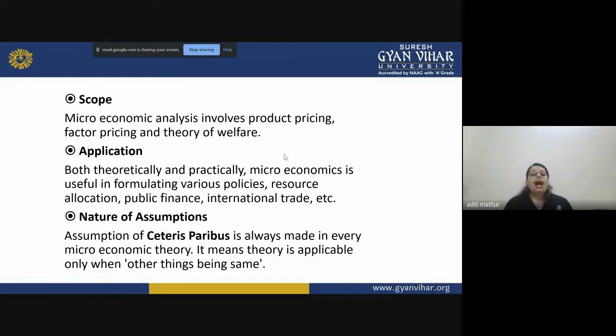That means that other factors are constant. We assume that the other factors are always constant. We will be studying ceteris paribus and its impact when we study the law of demand and law of supply. Over there, I will be teaching you what these factors are, what the other things are that we are talking about when we say ceteris paribus, right?